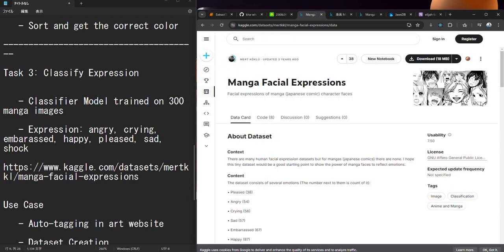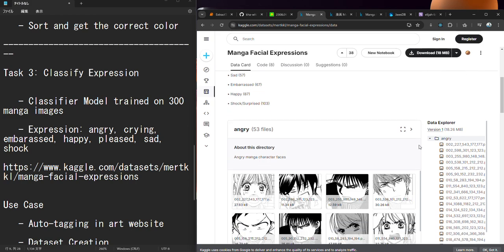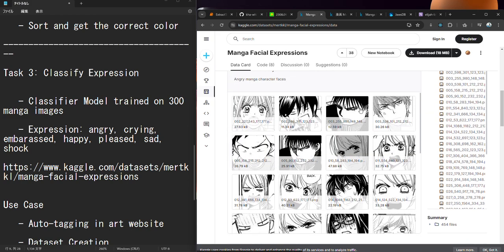My dataset, I use this manga facial expression dataset, which contains a list of art manga faces that belong to 7 categories, and those categories are as follows: angry, crying, embarrassed, happy, pleased, sad, and shocked.